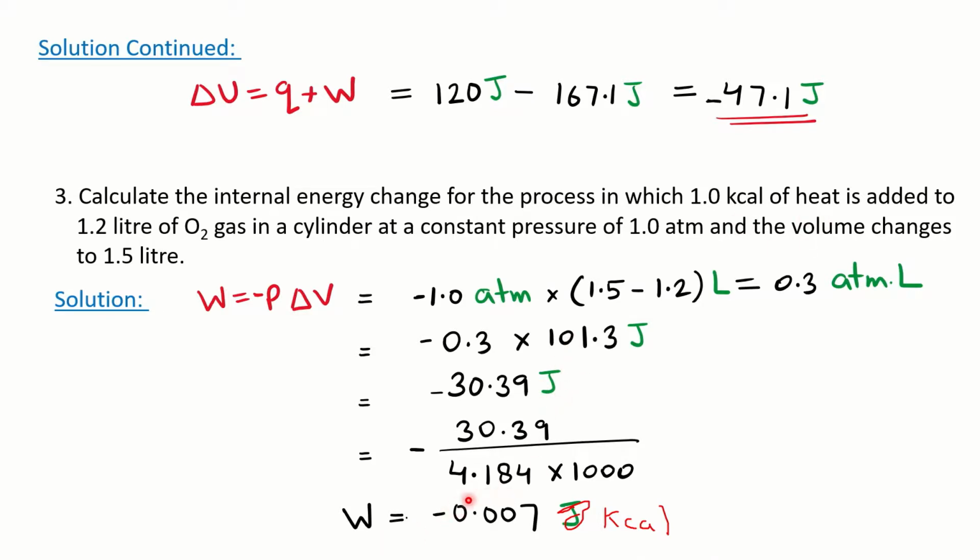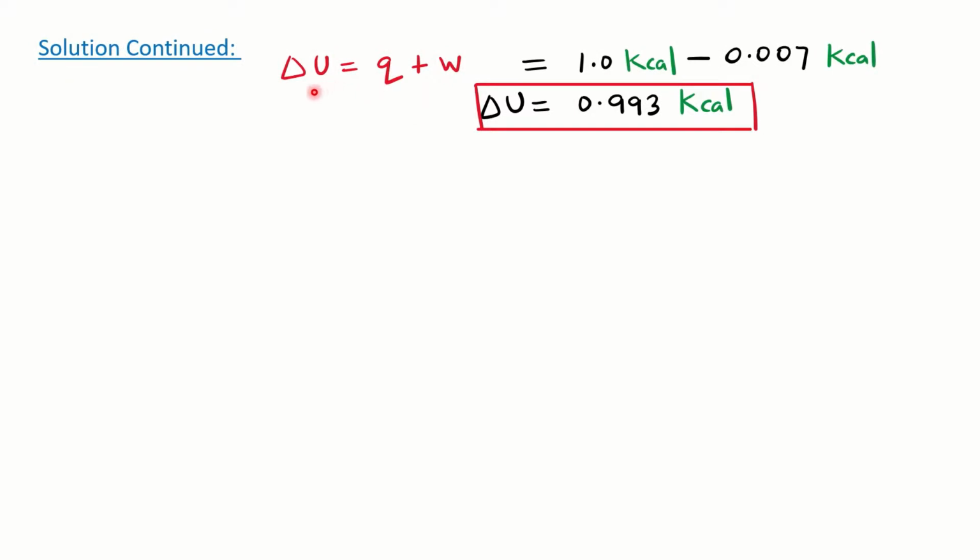For kilocalorie, you have to divide by 4.184 and then divide by 1000, because you have to get the result in kilocalorie. After doing this conversion, this you have to write down. Whenever you are converting joule to kilocalorie, you have to divide the energy or the work by these two values. So you got the value for work here, and then you can put it in the formula that U is equal to Q plus W, and you can find the answer in kilocalorie.